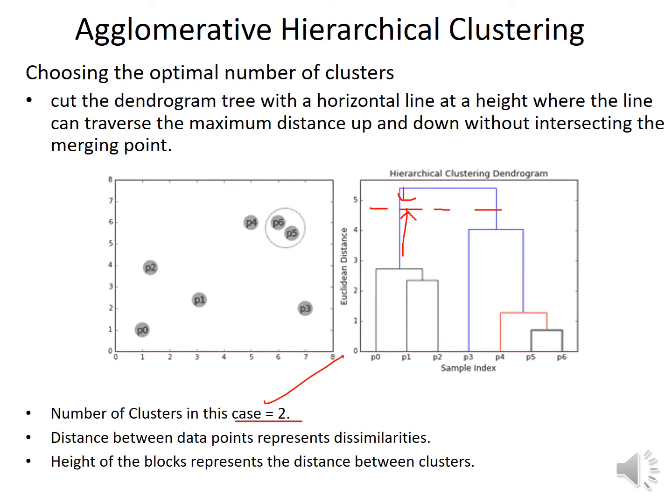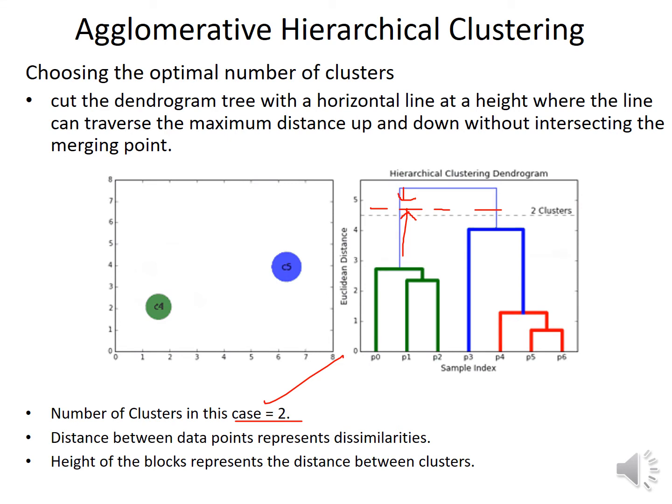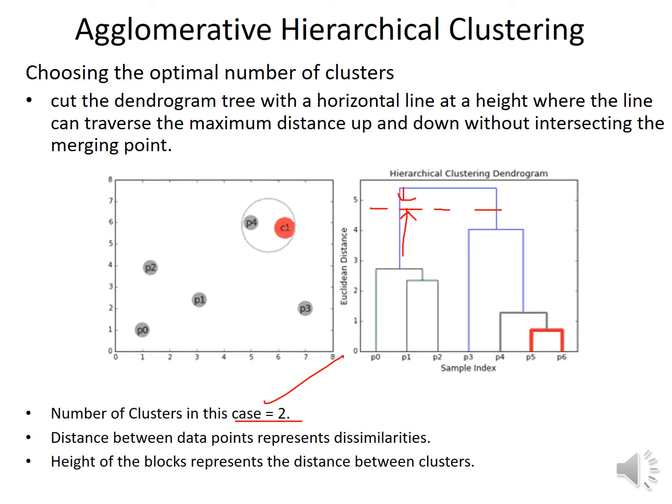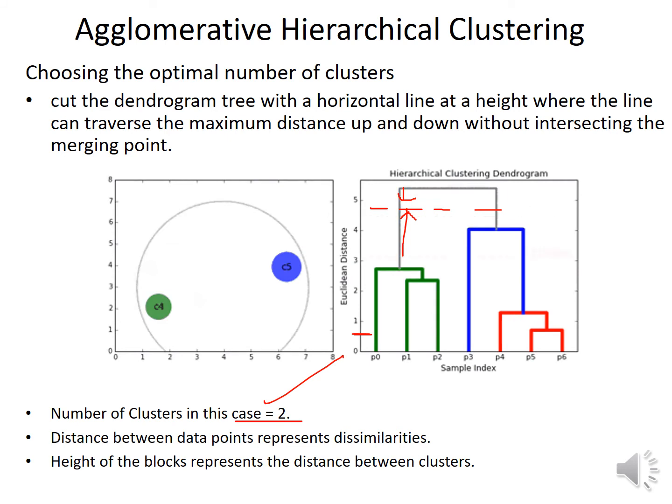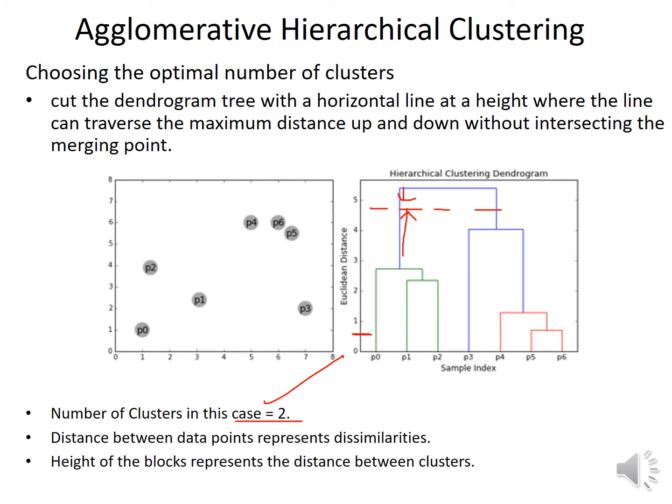So as you can see how the clusters are formed. This x-axis represents the data points and this y-axis represents the Euclidean distance. Initially, P5 and P6 are very close to each other because their Euclidean distance is very small, so we combine P5 and P6 first. Then the Euclidean distance of this cluster with P4 is minimum, as you can see from this dendrogram.